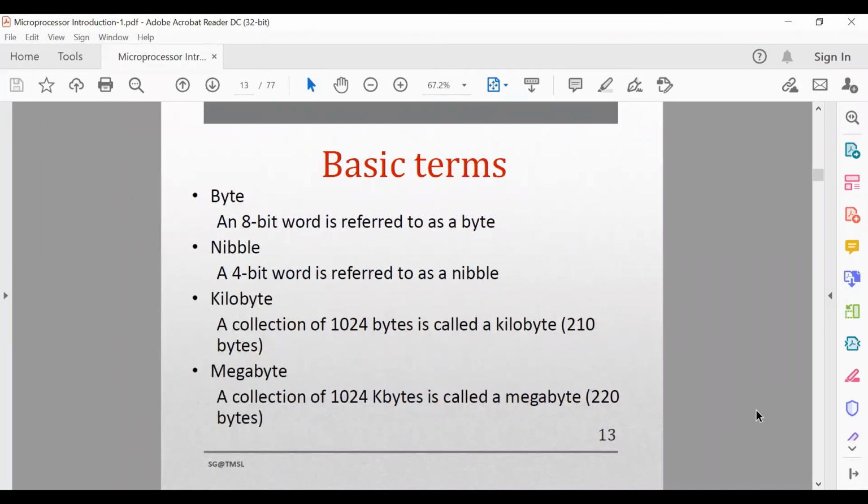A collection of 1024 bytes is called a kilobyte, that is 2 to the power 10 bytes. So here this is not 210 bytes, it is 2 to the power 10 bytes. It is wrongly written here. A megabyte is 2 to the power 20 bytes. A collection of 1024 kilobytes is called 1 megabyte.